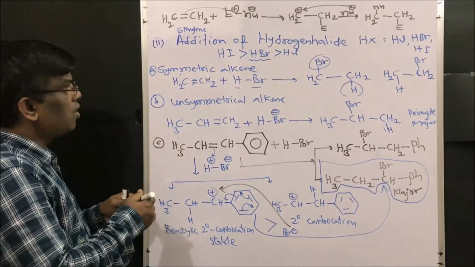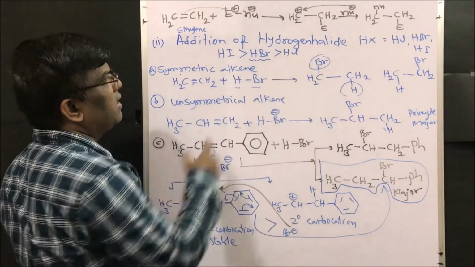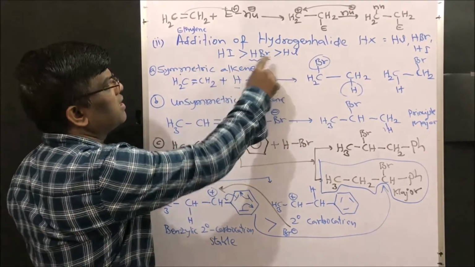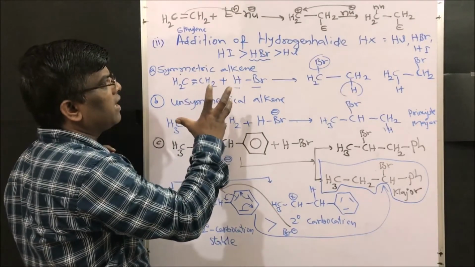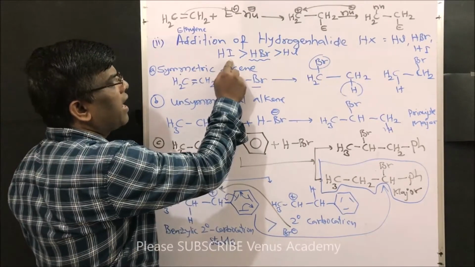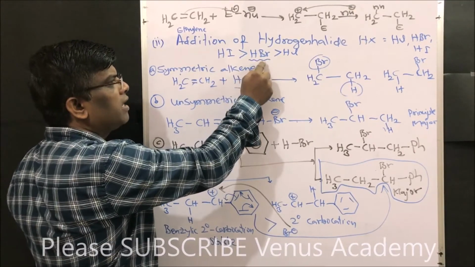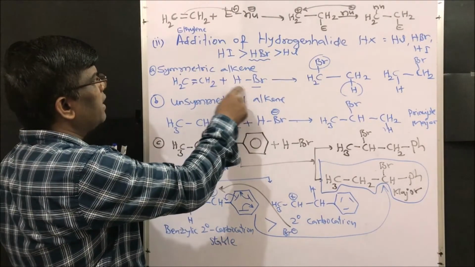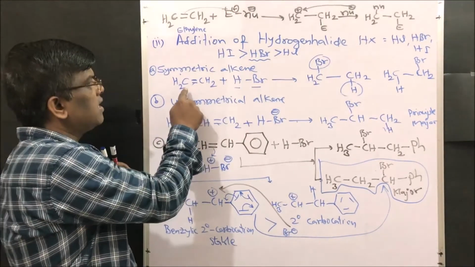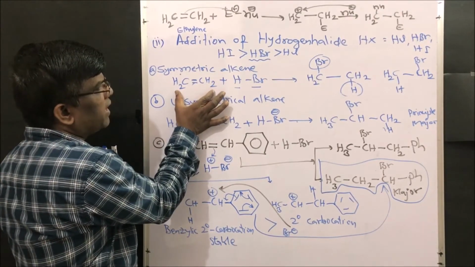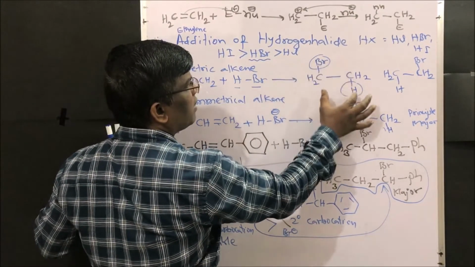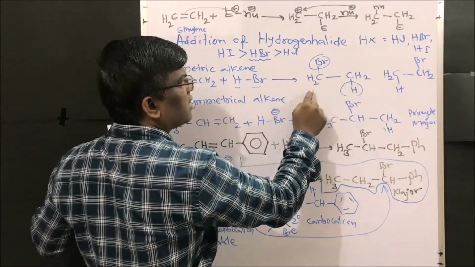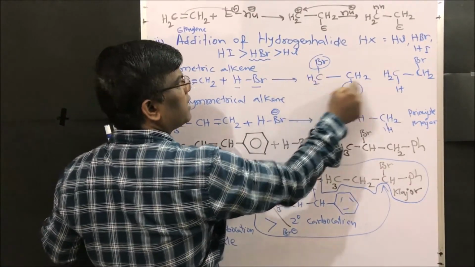This is how addition of hydrogen halide works; I have taken HBr. Yes, the same mechanism holds good for HI, HBr and HCl. When you compare the reactivity order, hydrogen iodide is more reactive than hydrogen bromide, and this is more reactive than hydrogen chloride. When hydrogen bromide is added to a symmetric alkene, CH2=CH2, both sides are symmetric. So whether hydrogen and bromine add to either of the two carbons doesn't matter; wherever it adds, it gives the same compound, bromoethane.